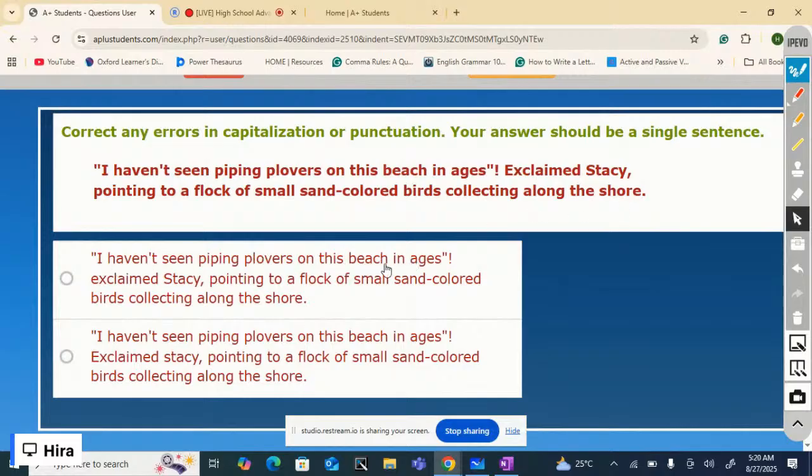Is this the first one or the second one? There is something interesting in the answer. I'll tell you later.